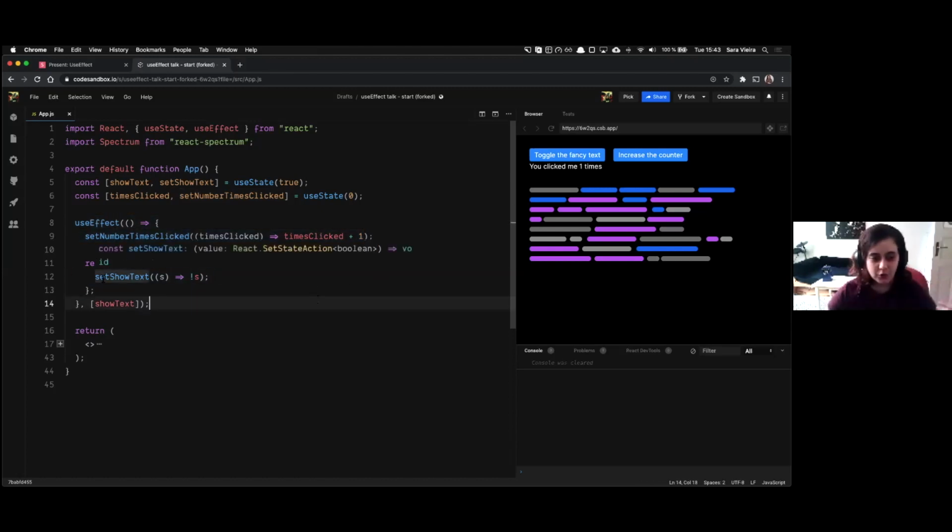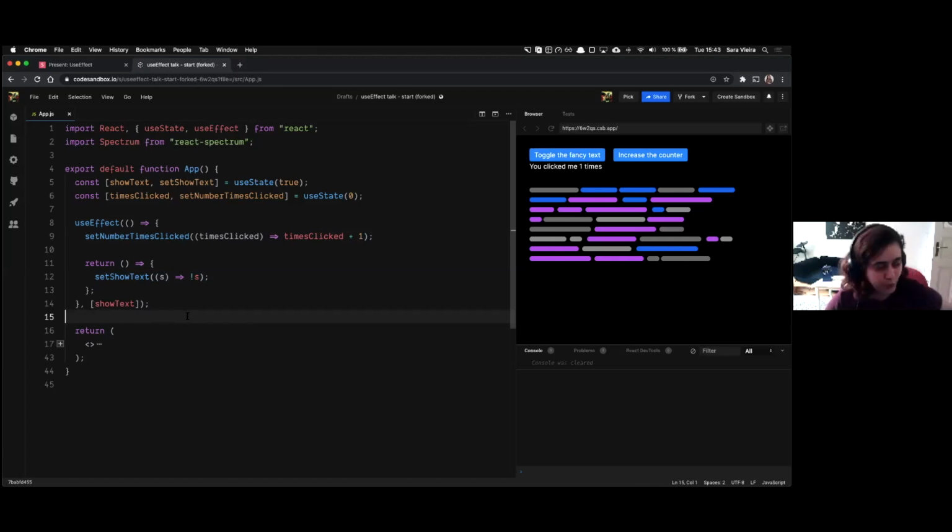So what does that do? If you unmount and you say set show text equals to whatever it isn't, what happens is React is like, oh, okay, so you changed the state, so you want me to rerun this entire component. And it reruns the entire component and runs the same thing again, because it basically goes here and does the exact same thing.